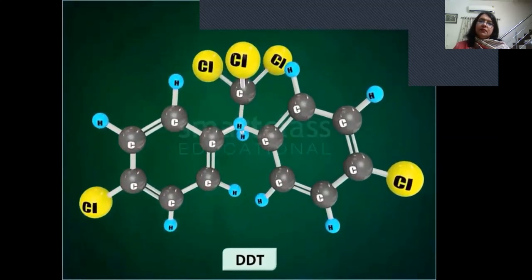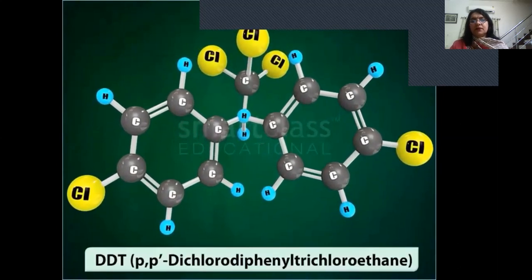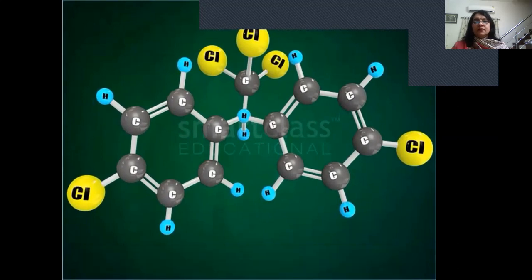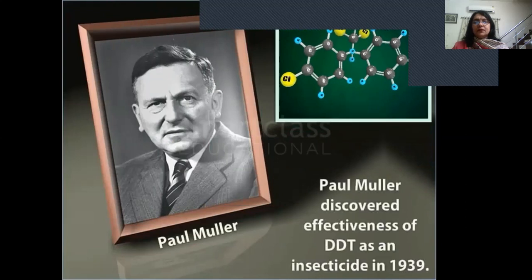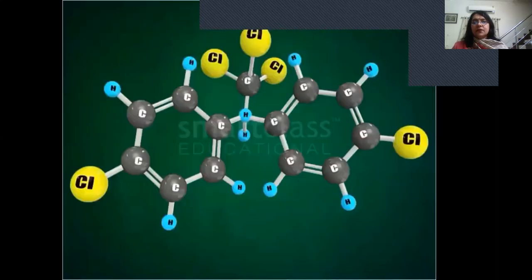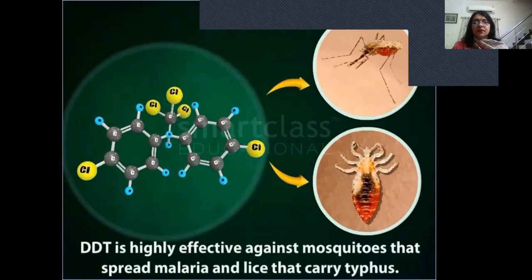DDT, that is p,p'-dichlorodiphenyltrichloroethane, was originally prepared in 1873 but was not used until Paul Muller discovered its effectiveness as an insecticide in 1939. This discovery led to the use of DDT as a potential insecticide. DDT is highly effective against mosquitoes that spread malaria and lice that carry typhus.